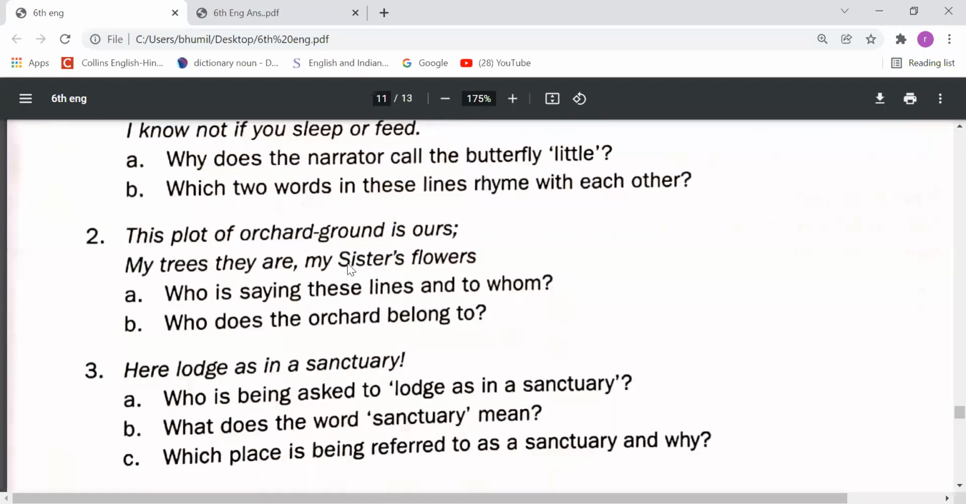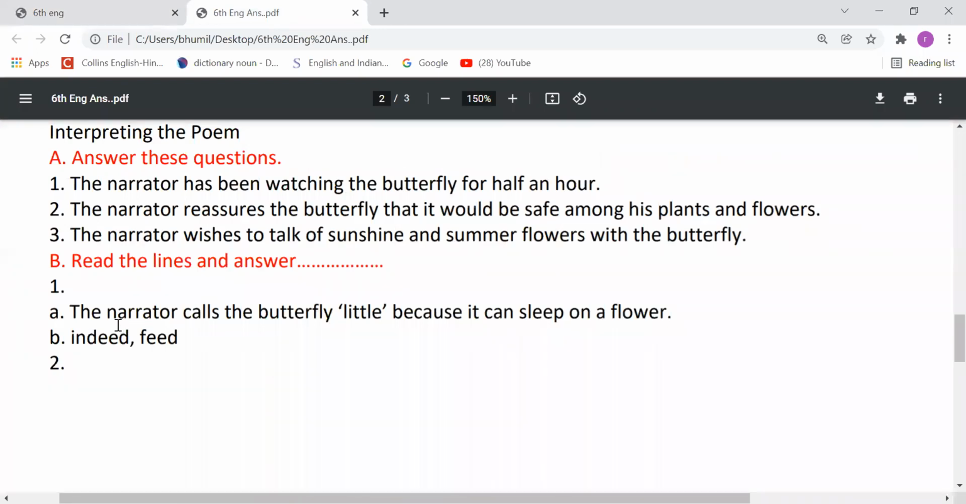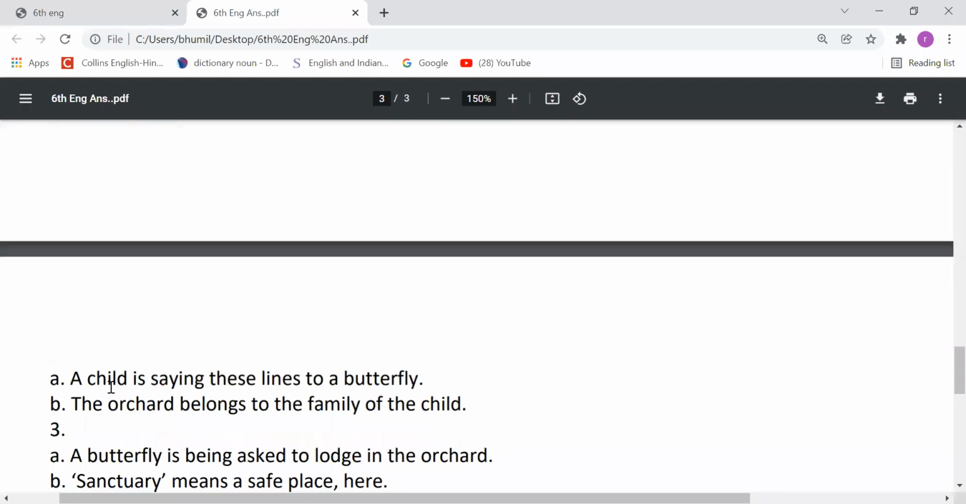This plot of orchard ground is ours. My trees, they are my sister flowers. On the basis of these two lines, our first question is: who is saying these lines and to whom? So who is the speaker of this line and to whom is he speaking? The answer is that a child is saying these lines to a butterfly. Child means the author, right?